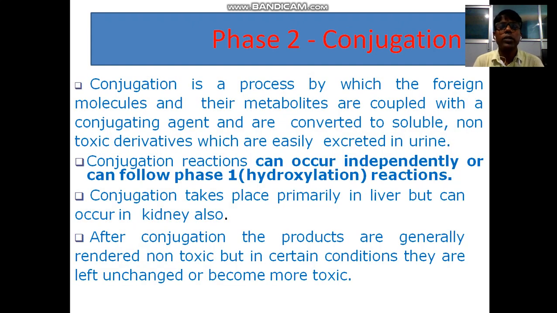Now phase 2 reaction, that is conjugation. Conjugation is a process by which foreign molecules and their metabolites are coupled with a conjugating agent and converted to soluble non-toxic derivatives which are easily excreted in urine. Conjugation reactions can occur independently or can follow phase 1 reactions, that is, hydroxylation reactions. Conjugation takes place primarily in the liver but can occur in the kidney also. After conjugation, the products are generally rendered non-toxic, but in certain conditions they are left unchanged or become more toxic.